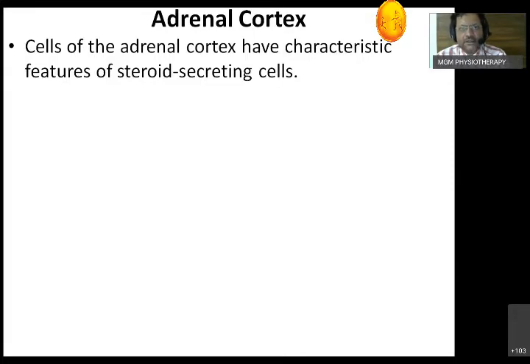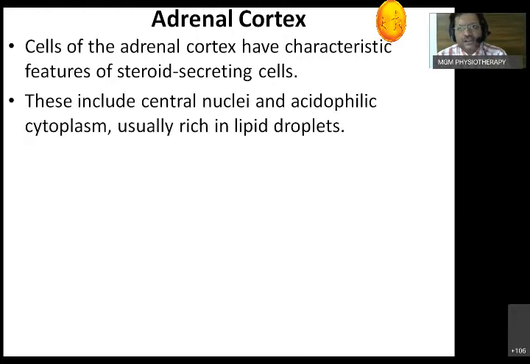Third thing is accumulation of cholesterol means fat globules in the cells. So we can see a lot of small vacuoles in the steroid secreting cells. These are a few peculiarities. What is going to be consistent? These include central nuclei, and because of the large amount of mitochondria, the cytoplasm is more acidophilic. Because there is smooth endoplasmic reticulum, it is acidophilic and rich in lipid droplets. That is why they show small vacuoles in the cells, because the lipid is washed out during the preparation.